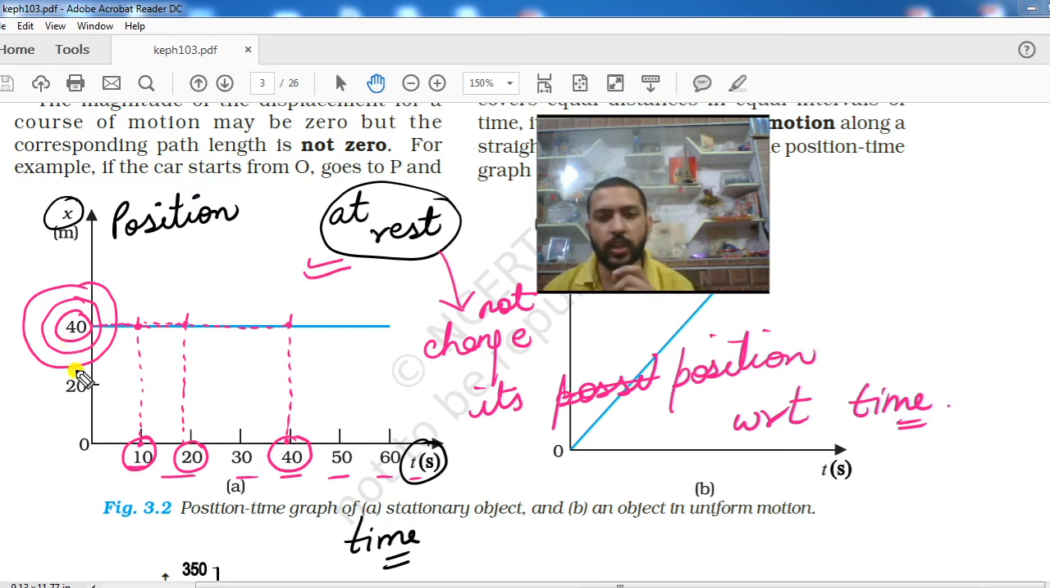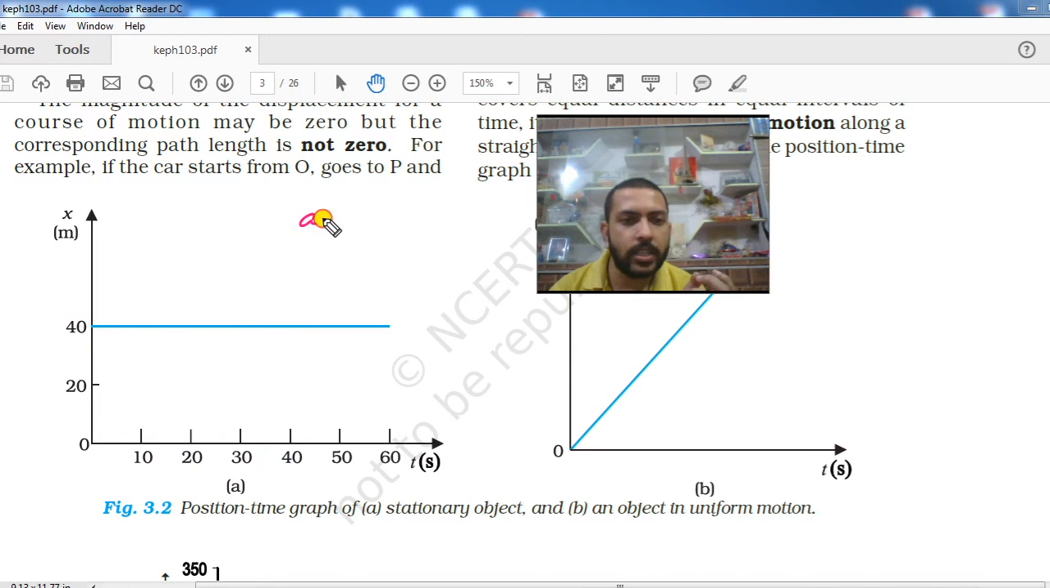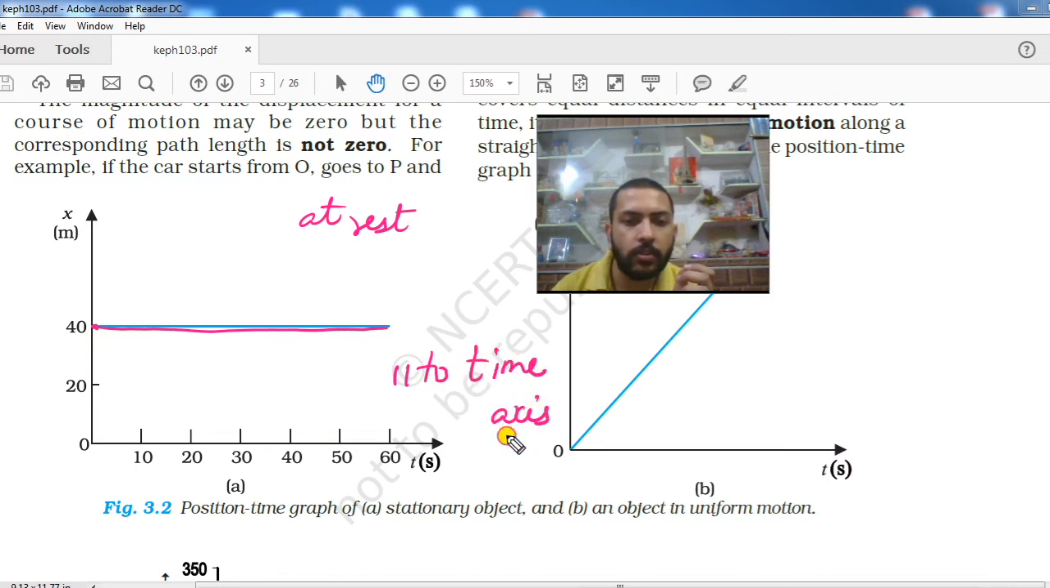So you have to understand here that the body is at rest. That's why the body is not changing its position with respect to time, right? So we can say that if a body is at rest, the graph between position and time will come like this: a line which is parallel to the time axis.